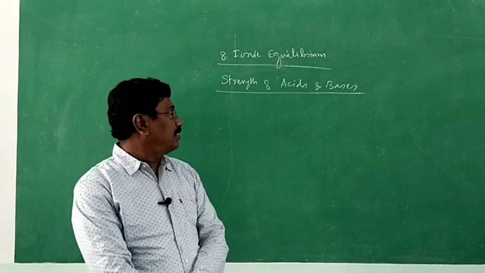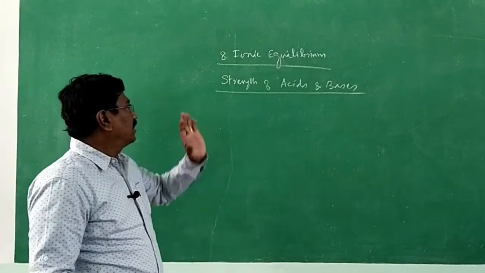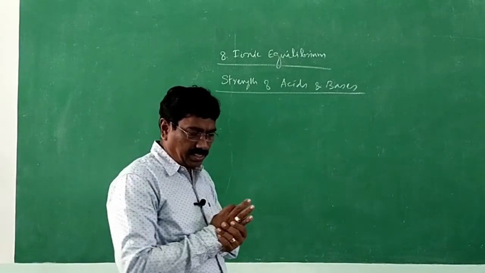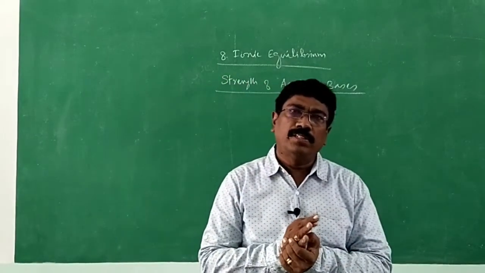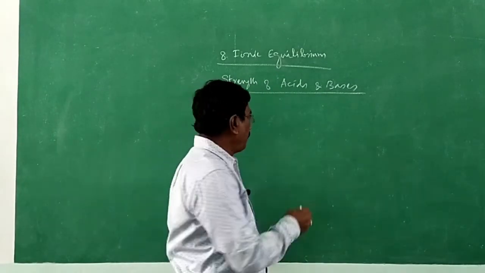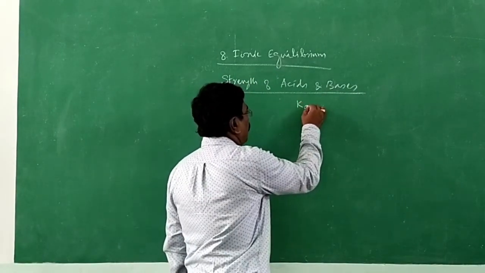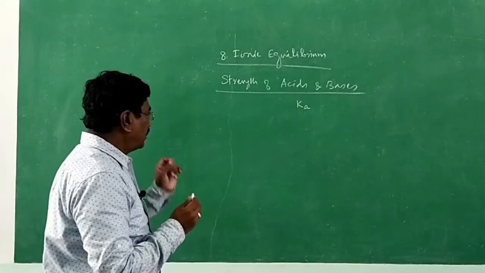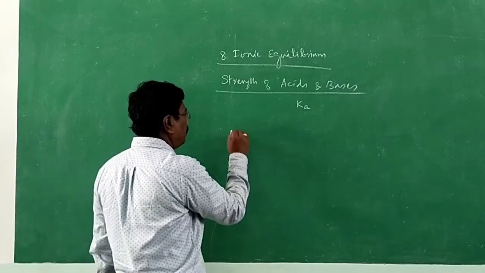Yes, dear students, in this session we are going to talk about strength of acids and bases, mainly based on the ionization constant value, that is Ka. What are strong acids? Let me take hydrochloric acid.